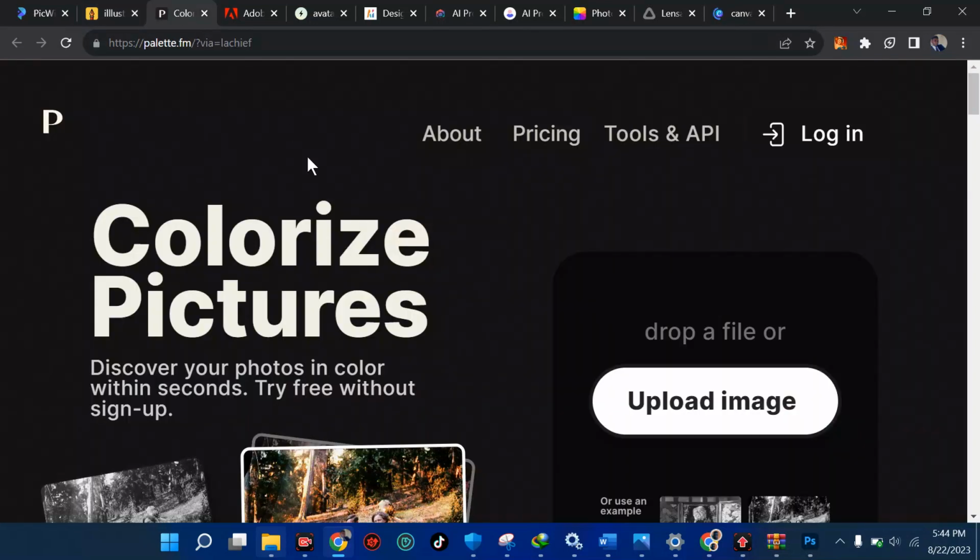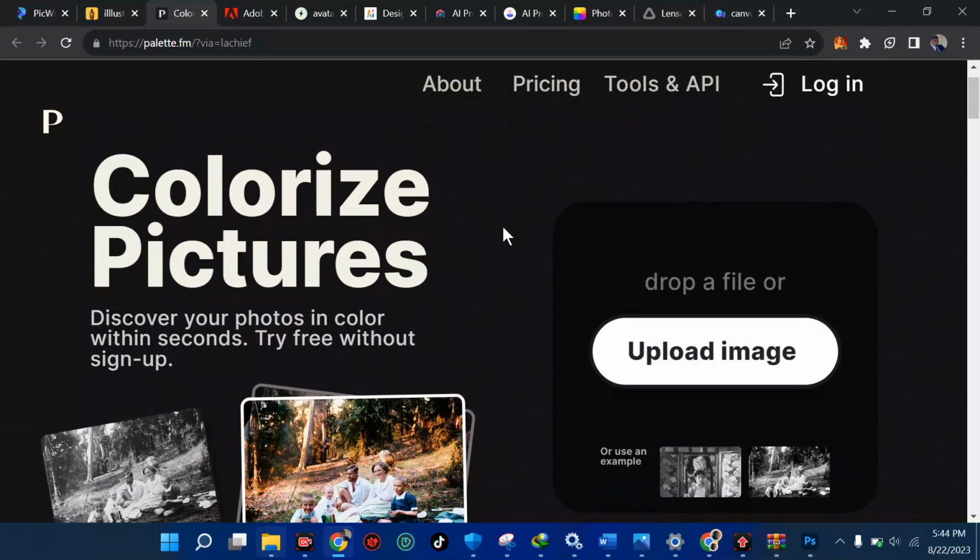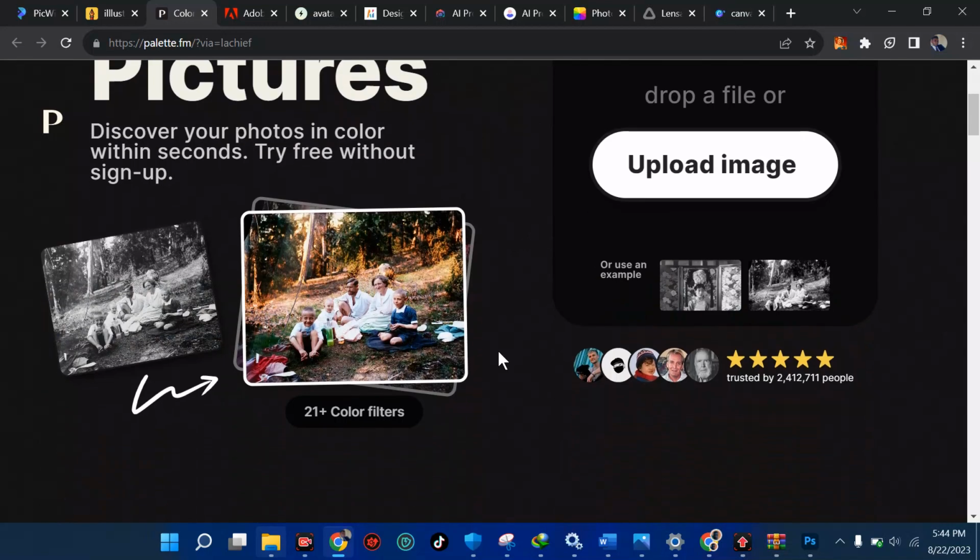The third one here is colorize pictures. With this, already from the English term, colorize means you can add some color to your picture. Black and white becomes colorful. Over here you can upload an image and do some crazy stuff. You see from here, black and white to a very beautiful image. You see this is all black and white, this is the colored picture.